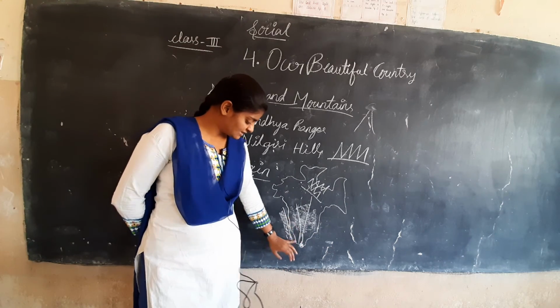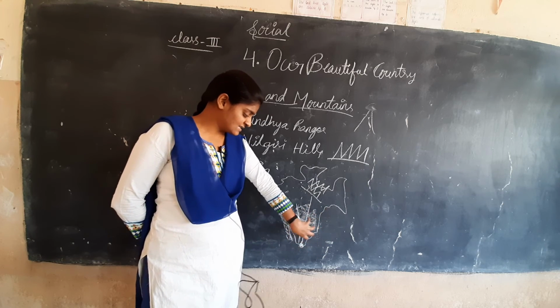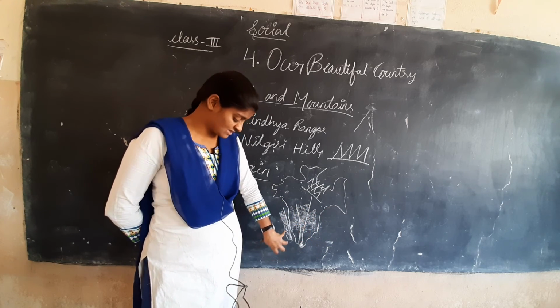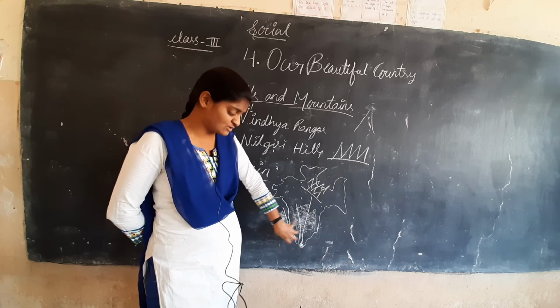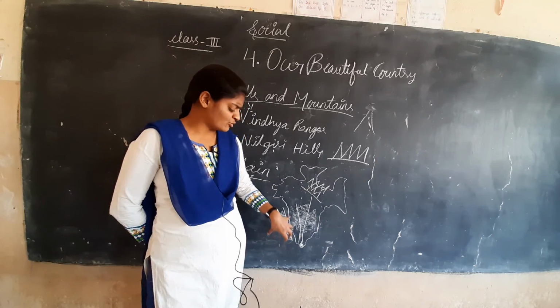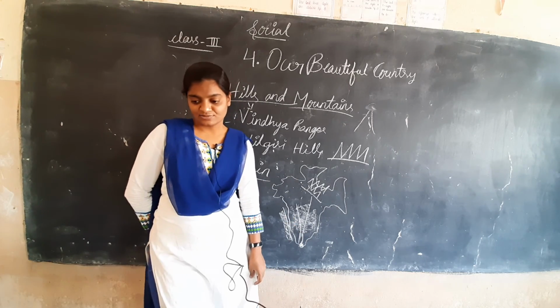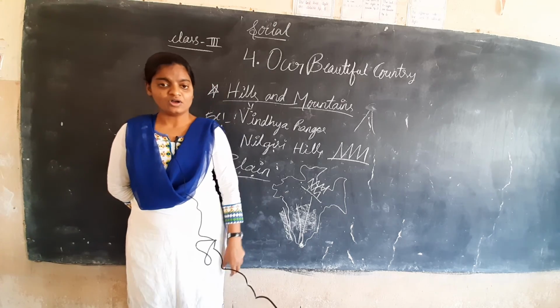These are the coastal areas where these rivers flow. Coastal areas mean the area which is near the sea. Most of the time these coastal areas are very hot, or cold.